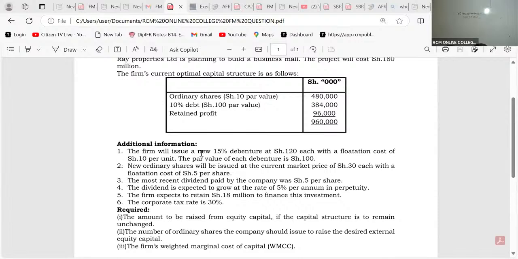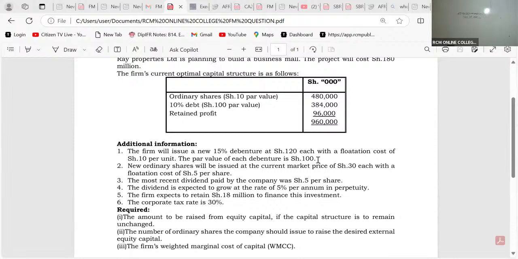The firm will issue a new 15% debenture at 120 each, with a flotation cost of shillings 10 per unit. The par value of each debenture is shillings 100. So what type of a debt is this? Is it redeemable, my good students?